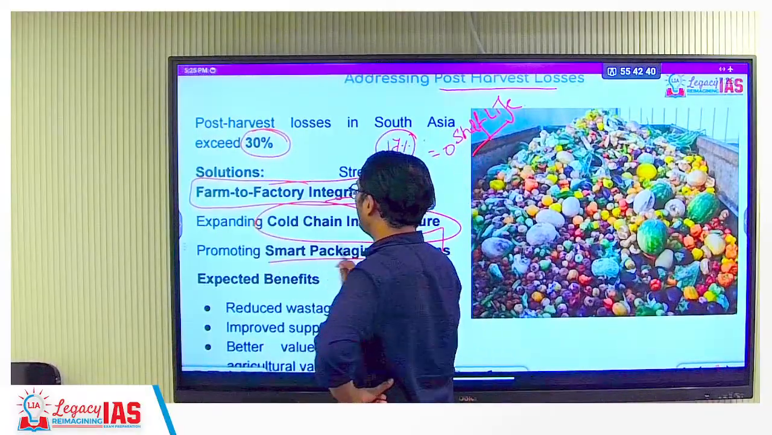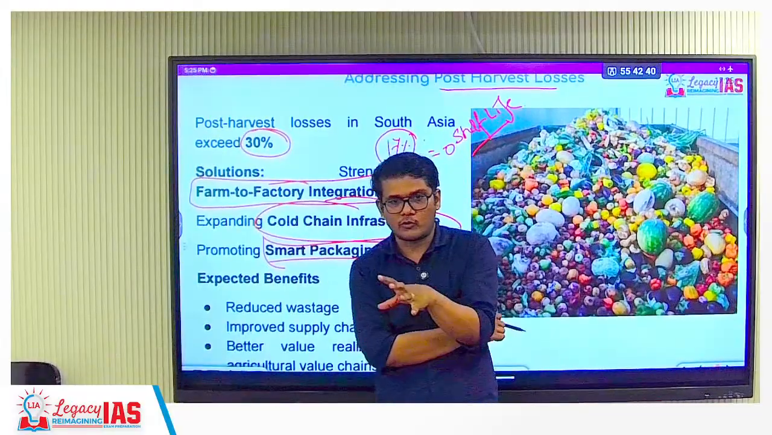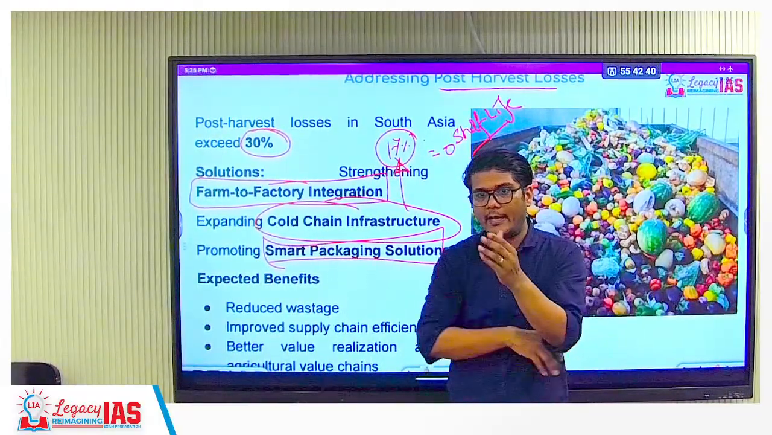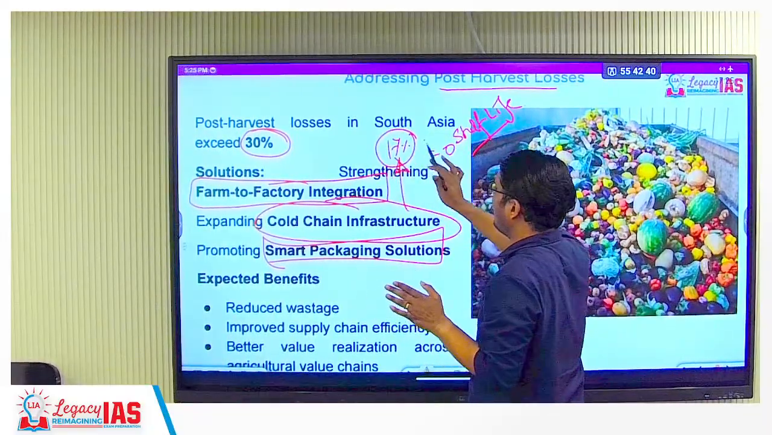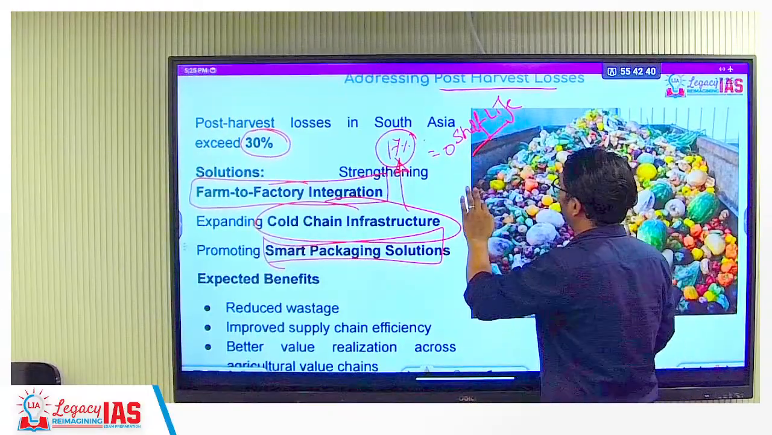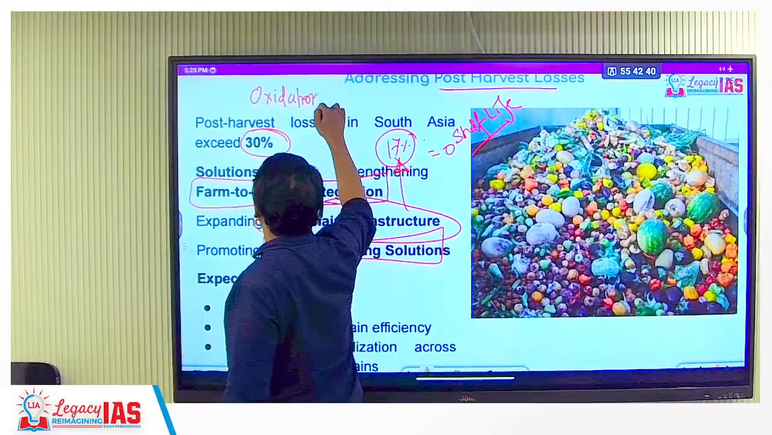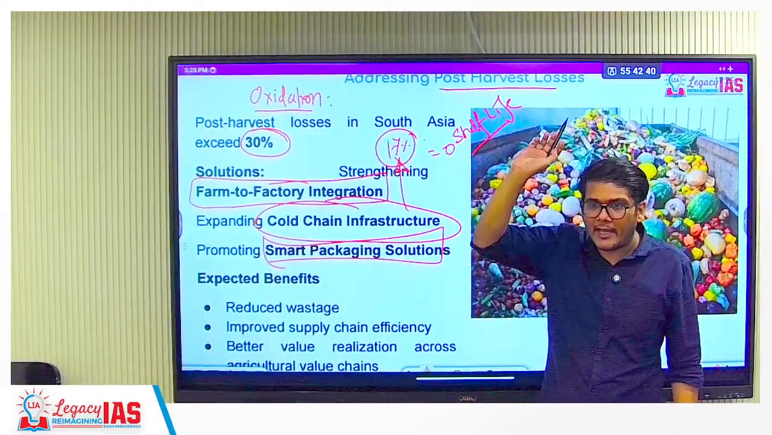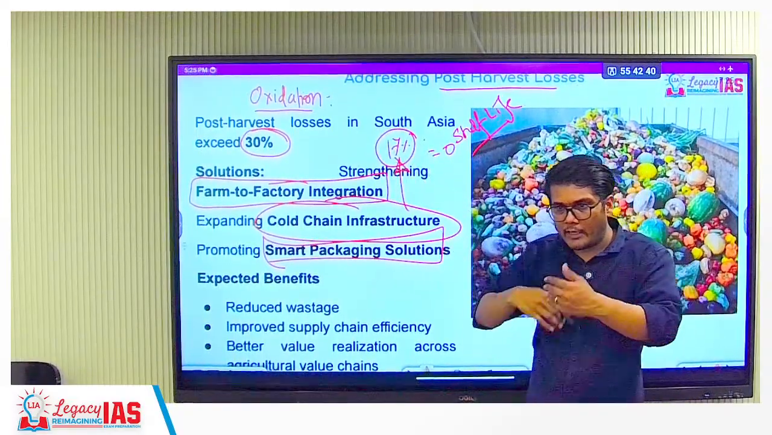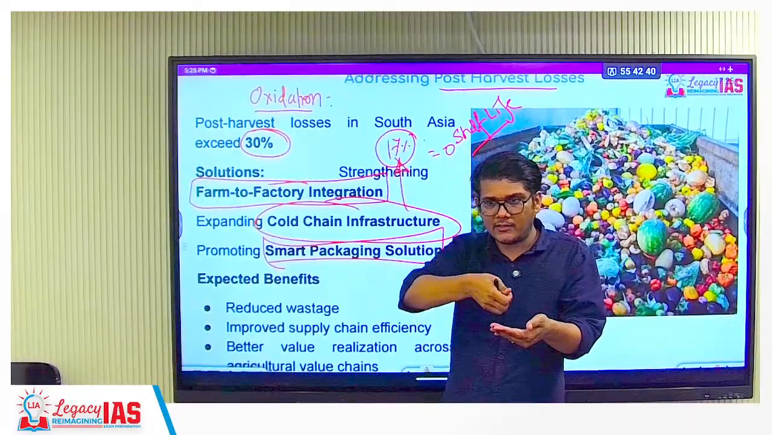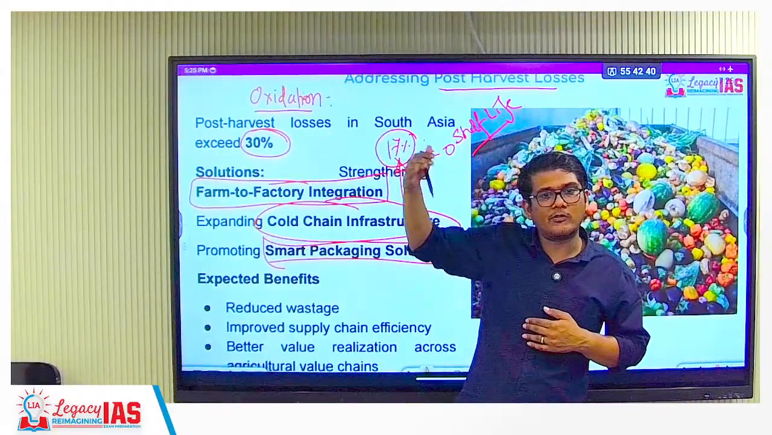Promoting smart packaging solutions. Smart packaging solution as in, when you are storing, let's say, certain fruits, you have to create a vacuum and wrap it with polythene as a vacuum. Why do they spoil? This is a bit of science and tech that I am telling you. They spoil because of a process known as oxidation. Presence of air has presence of oxygen. They will oxidize. So that is why you wrap it up, whatever the air is there, suck it out, create a vacuum. So there is no oxygen. There will be no oxidation. It can be preserved for a longer duration.